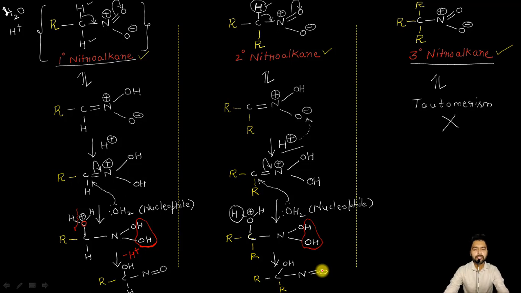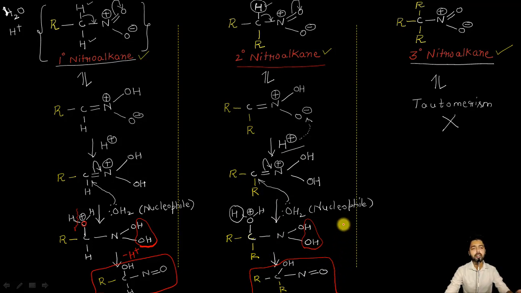So till now we have seen that if we are starting from some primary nitroalkane, because it can exhibit tautomerism, after reacting with the H positive ions as well as water, because it is a hydrolysis reaction, it will give rise to an intermediate molecule, and that will be this thing. In the same way, because a secondary type of nitroalkane also contains one alpha hydrogen atom, going in the same direction and reacting with the acid as well as water, it is going to end on a similar type of molecule, which is like this.